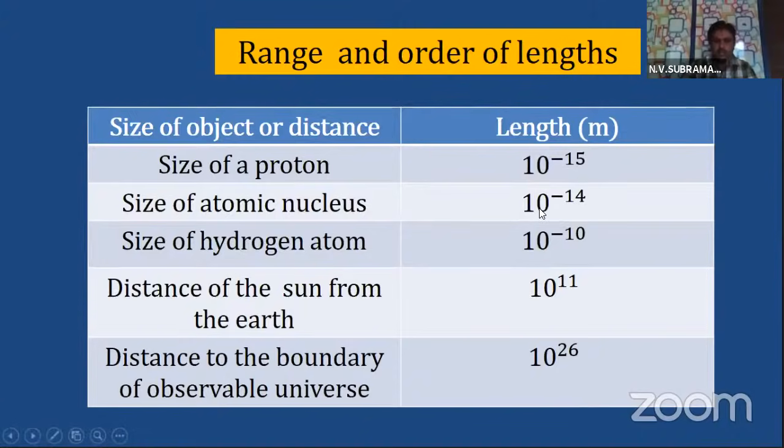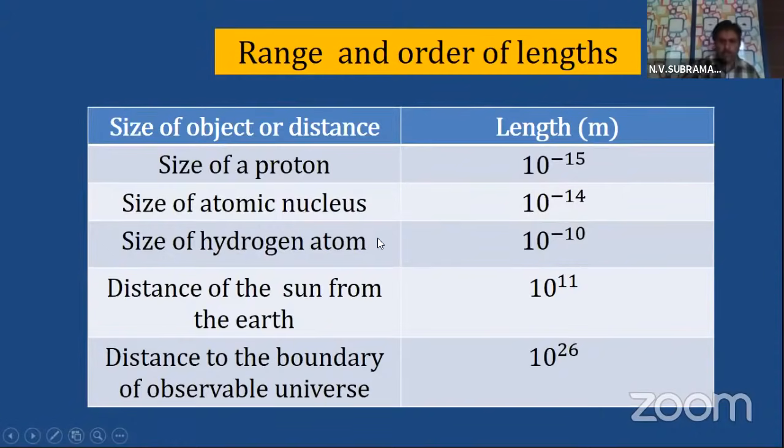Yes, you are right. Size of nucleus is bigger compared to the proton, because this is 10 power minus 15, it is small. This is 10 power minus 14, it is bigger. So you will know the comparison. And if you take the ratio, you will also know how many times it is.